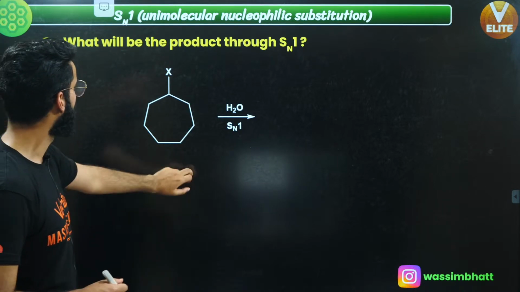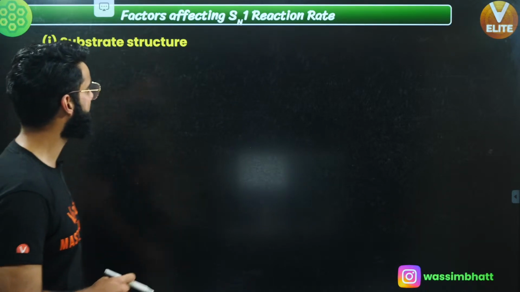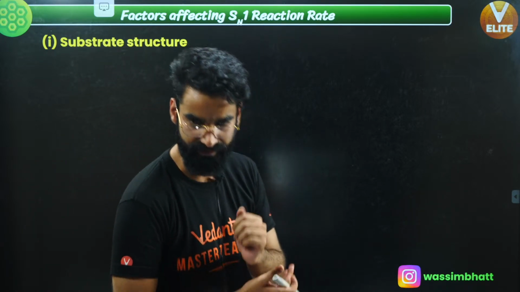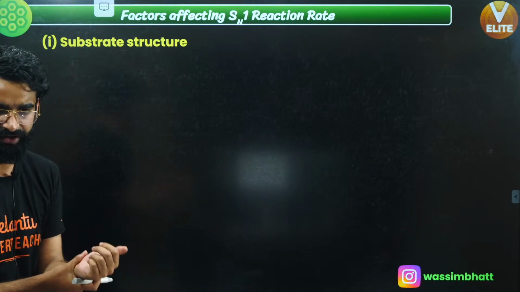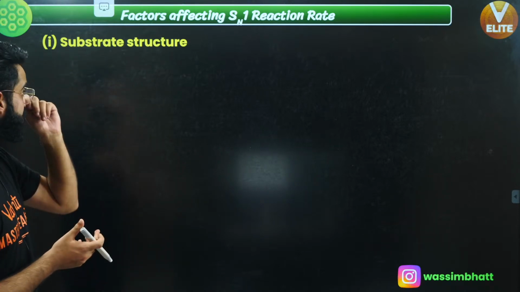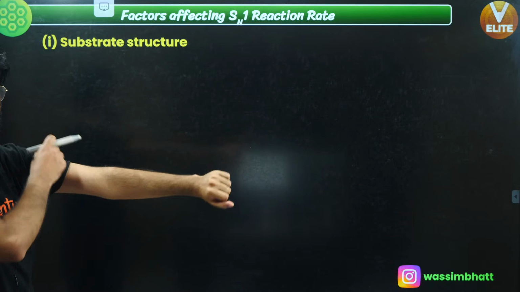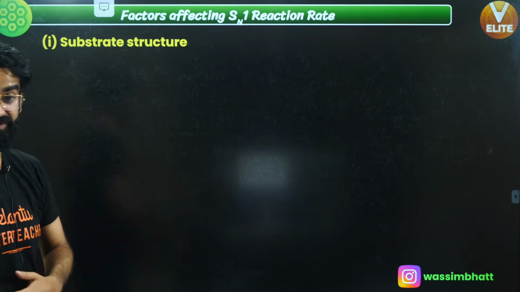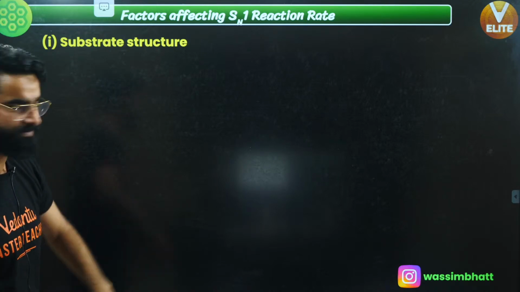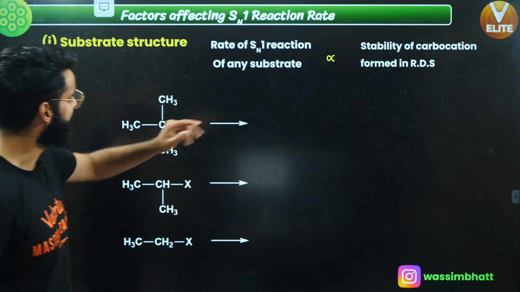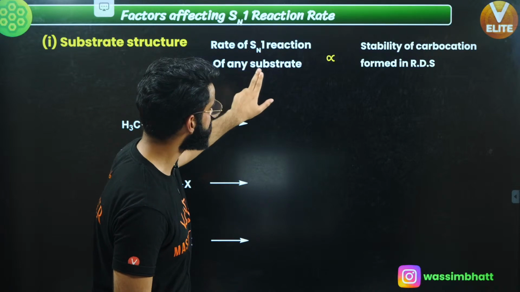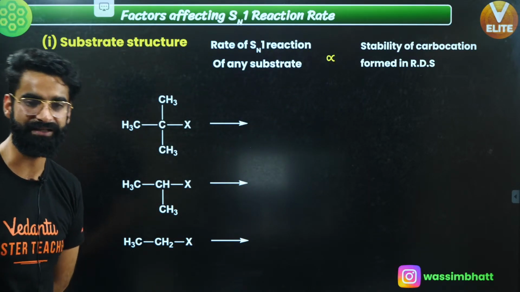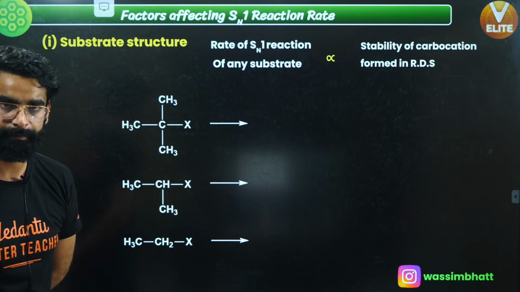Now, let's talk about the factors which affect the rate of Sn1 reaction. Factors on which rate of Sn1 reaction depends. First of all, the first factor on which the rate of Sn1 reaction depends is the substrate structure. What does that mean? See guys, understand. Remember, rate of Sn1 reaction is directly proportional to the stability of carbocation which is formed in the rate determining step.